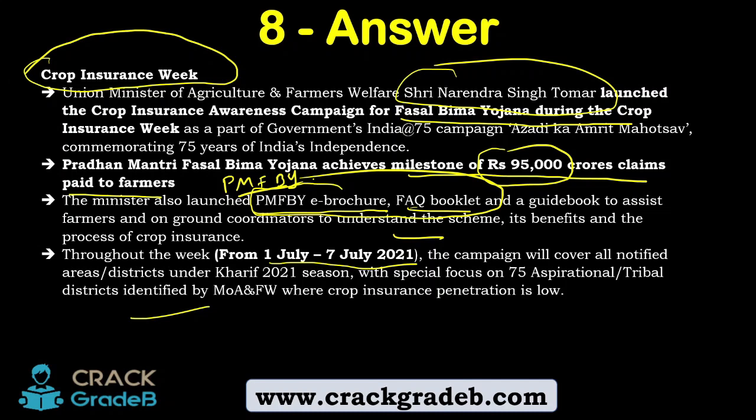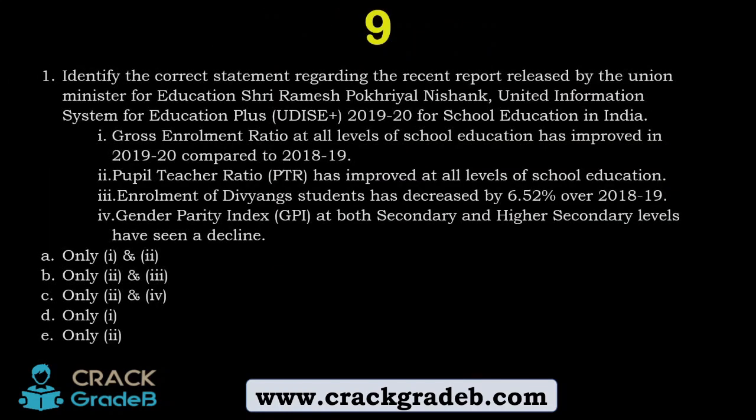Now, let's move forward and see question number 9. Identify the correct statement regarding the recent report released by the Union Minister for Education, Sri Ramesh Singh Pokhriyal Nishank, United Information System for Education plus 2019-20 for school education in India.